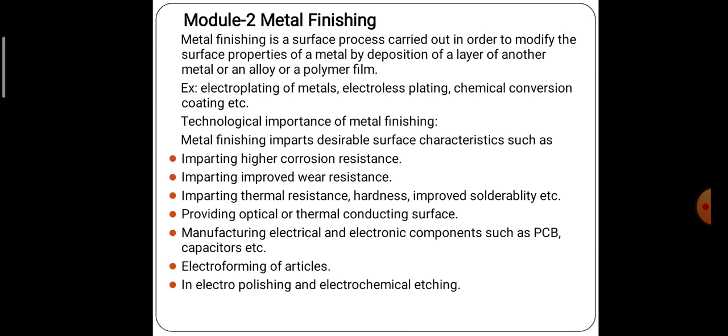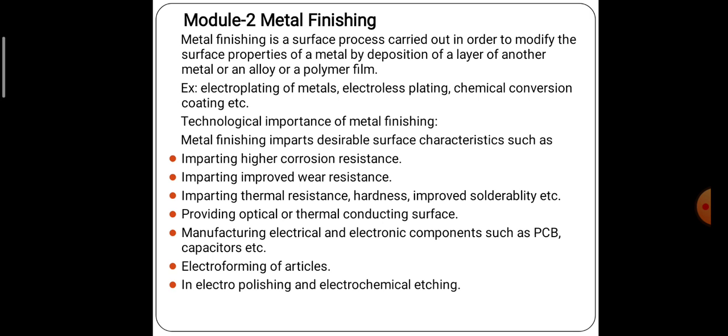Then what is the importance of the metal finishing process? The importance is that we can easily increase the corrosion resistance of the metal. We can also improve the wear and tear resistance, and we use this method to improve the thermal resistance and hardness of that metal, and also the thermal conductivity of that material. And that's why we are using this method.